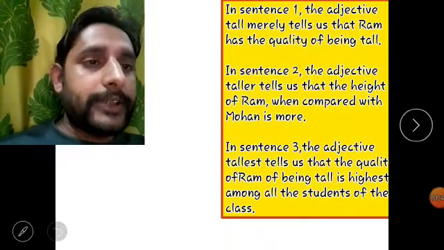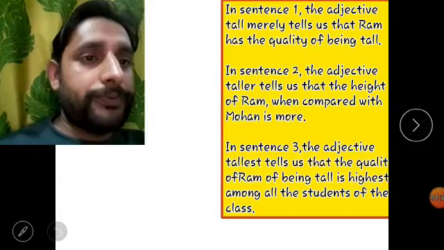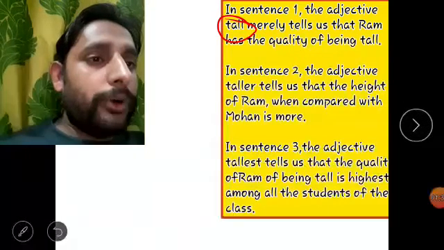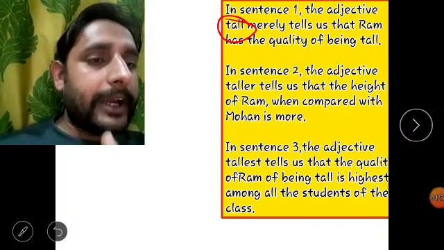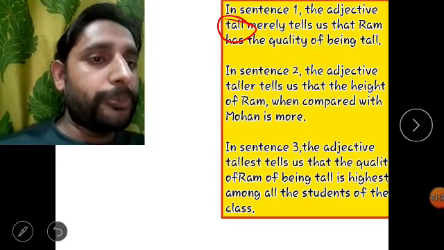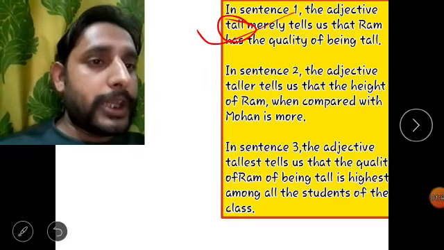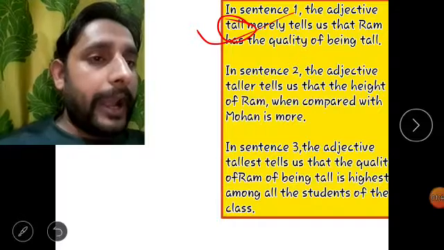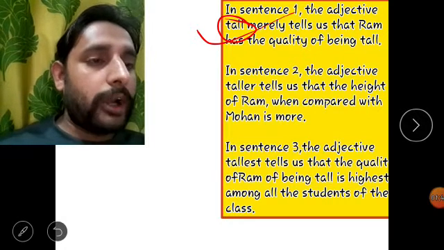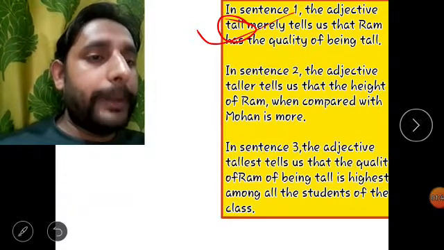So friends, in the first sentence, the adjective tall only tells us that Ram has the quality of being tall. From the first sentence, we conclude that Ram is a boy who is tall. His quality is being tall.